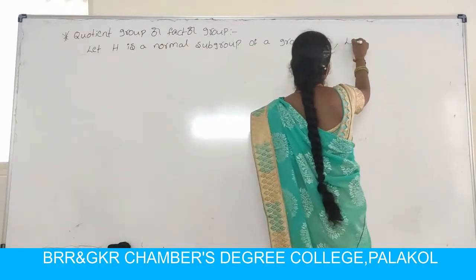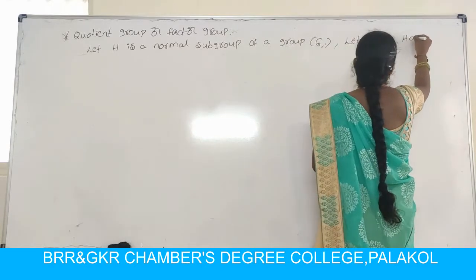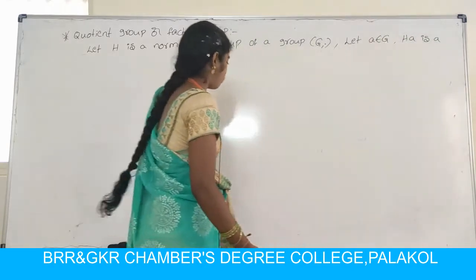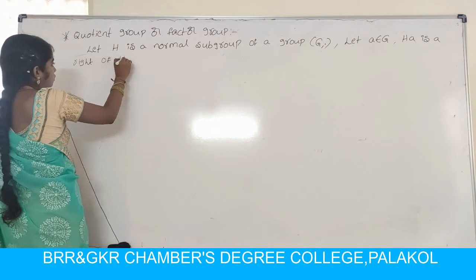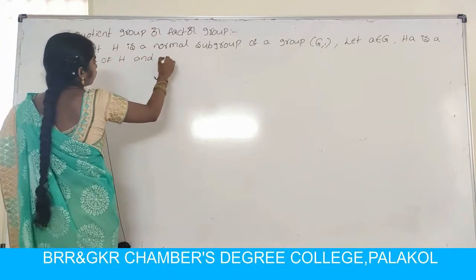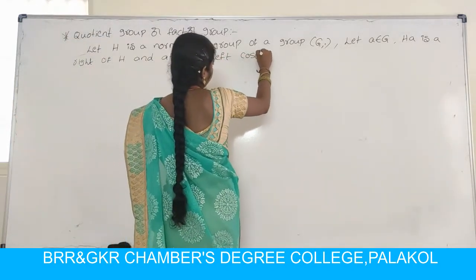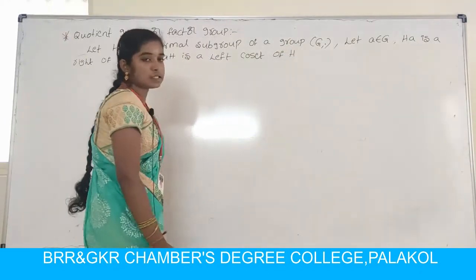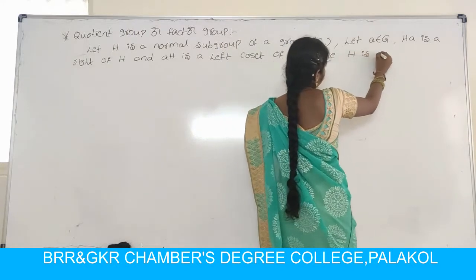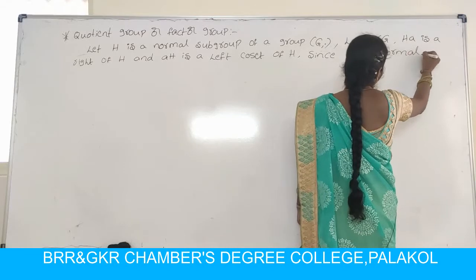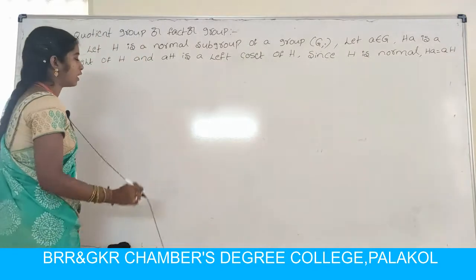Let a belong to G. HA is a right coset of H, and AH is a left coset of H. Since H is normal, HA equals AH.